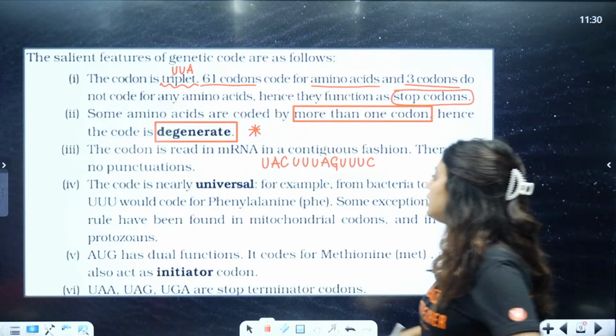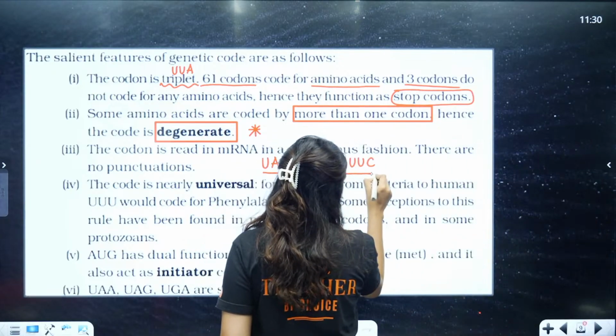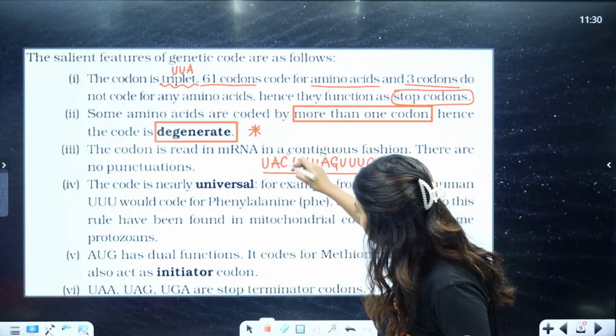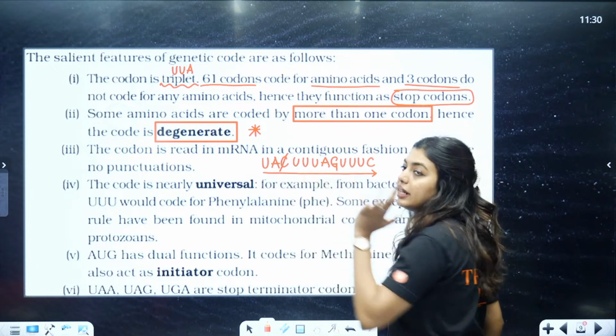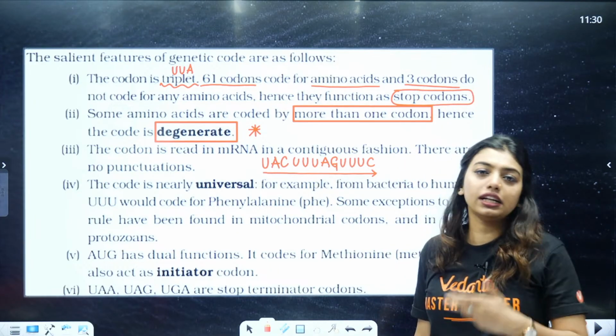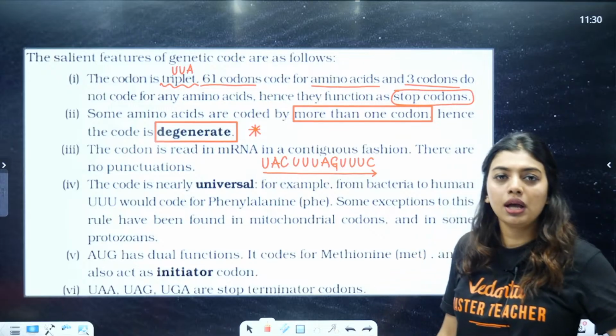No, you're going to read it in a continuous fashion, because remember, when the tRNA is reading, even if one codon is not there, it is still going to read continuously. It is not going to be like, oh wait, UAC should have been there. It will not. It will just continue the reading machine.